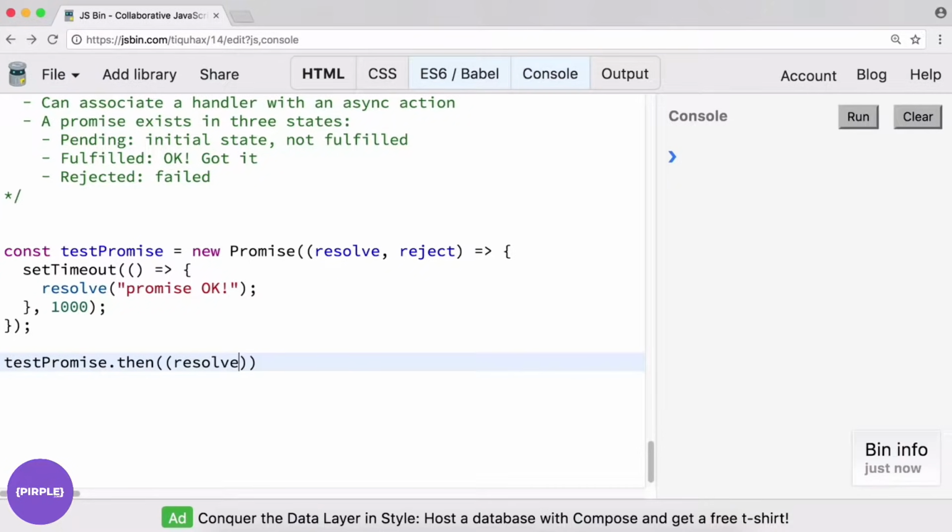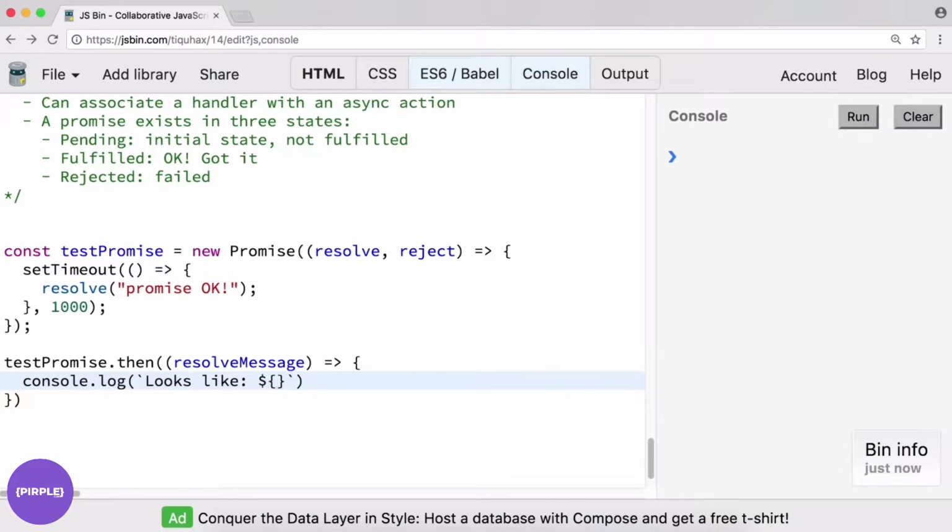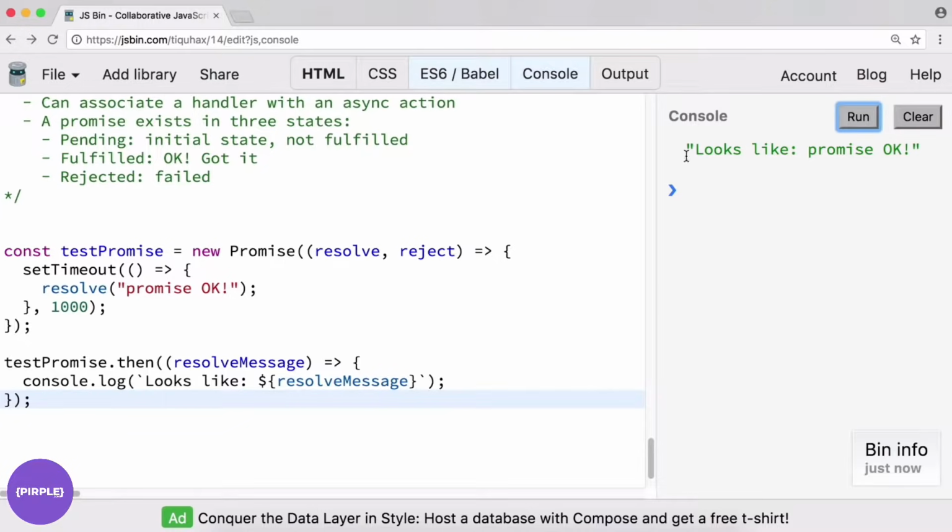We could say something like resolve message, and here we will do console.log. Actually, let's do some backticks and interpolate resolve message. Okay, let's see if this works. Run. After a second, it looks like promise OK.